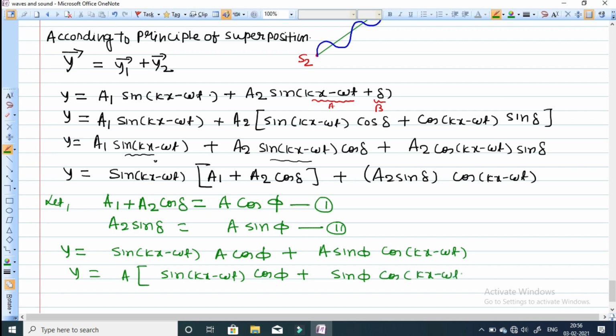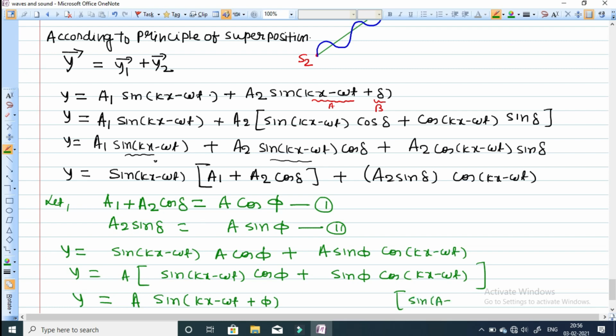Okay, or you can just rearrange. Again, if you assume kx minus omega t as A and phi as B, then this is sin A cos B plus cos A sin B. So basically this equation can be reduced as y equals sin(A plus B). In place of A, I am writing kx minus omega t, and in place of B, it is phi. So basically we have used the expression sin(A plus B)